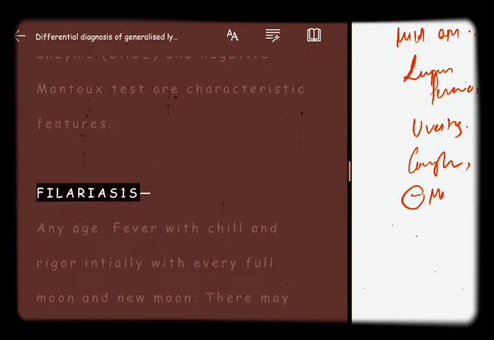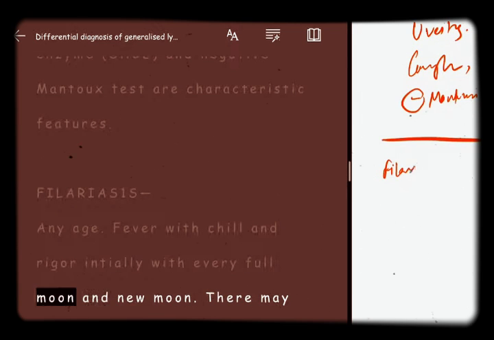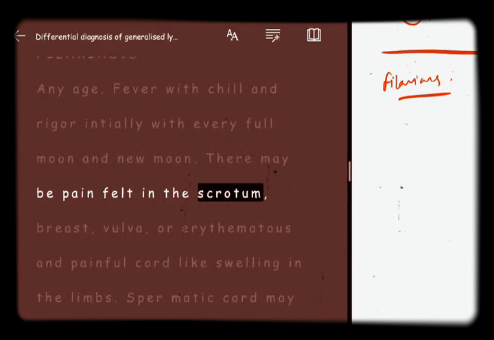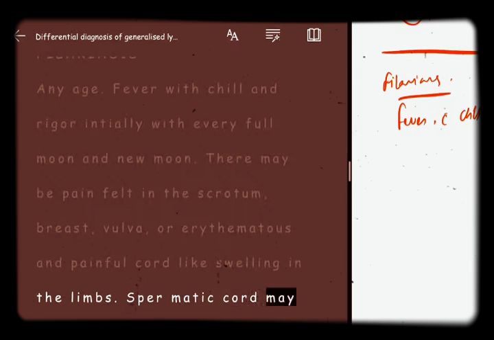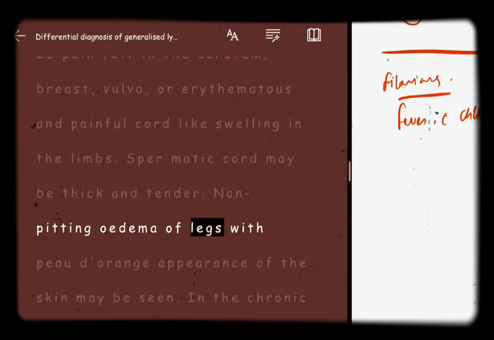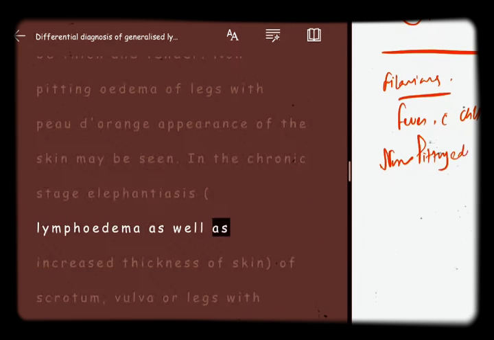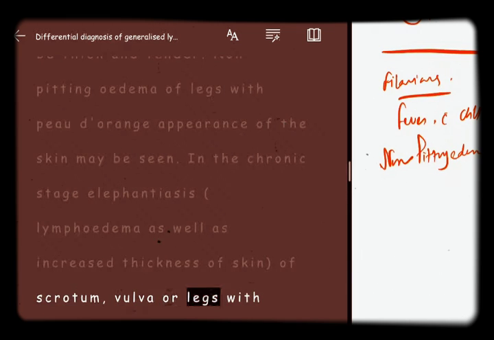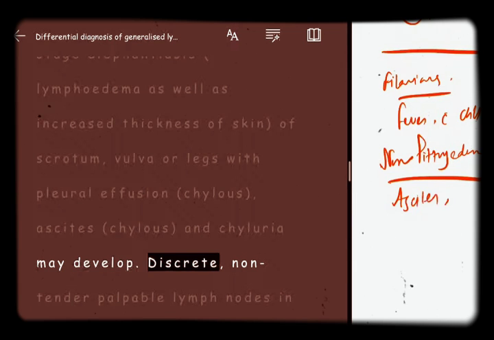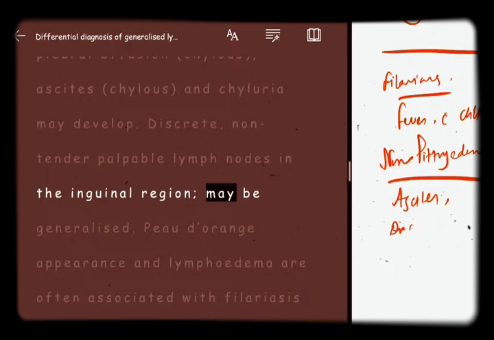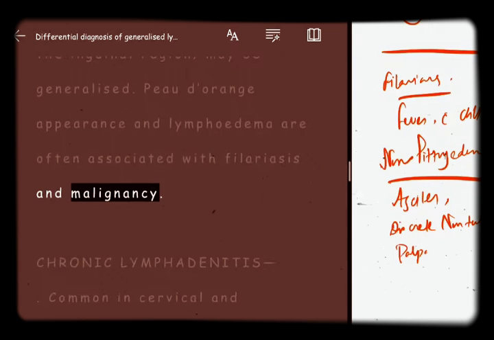characteristic features. Filariasis. Any age. Fever with chill and rigor initially with every full moon and new moon. There may be pain felt in the scrotum, breast, vulva, or erythematous and painful cord-like swelling in the limbs. Spermatic cord may be thick and tender. Non-pitting edema of legs with peau d'orange appearance of the skin may be seen. In the chronic stage elephantiasis, lymphedema as well as increased thickness of skin of scrotum, vulva, or legs with pleural effusion, chylous ascites, and chyluria may develop. Discrete, non-tender palpable lymph nodes in the inguinal region may be generalized. Peau d'orange appearance and lymphedema are often associated with filariasis and malignancy.